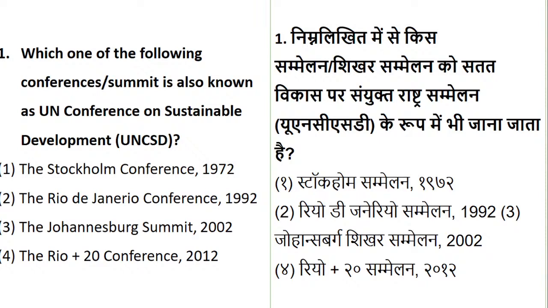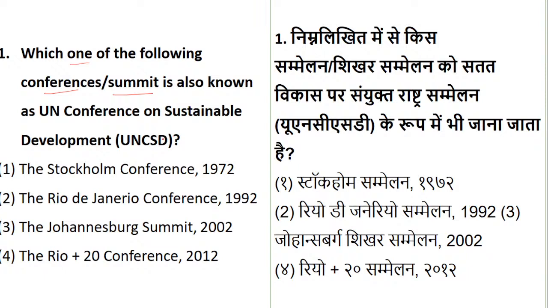Okay. So yes, let's start with the first question. Which of the following conferences or summit? So here they have given both, either the conference or summit is also known as, it means the second name for that is United Nations Conference on Sustainable Development, UNCSD. So which of the conferences from the given below? That is Stockholm conference, we have Rio de Janeiro conference, we have Johannesburg summit, or we have Rio Plus 20 conference.